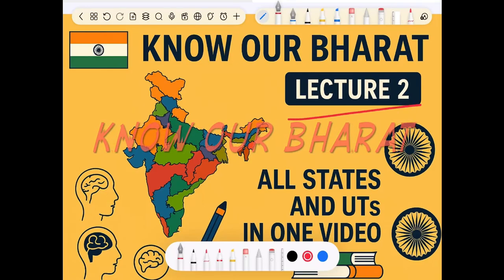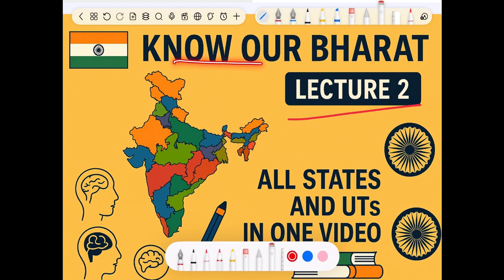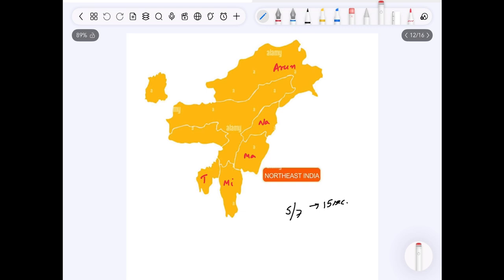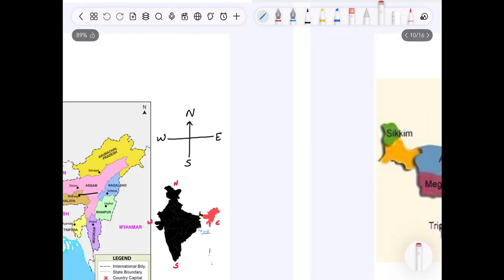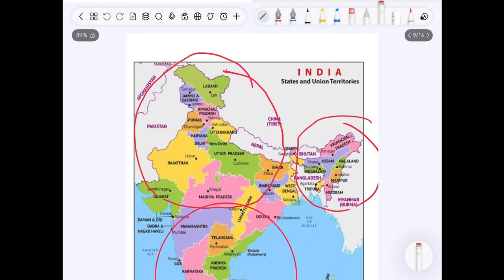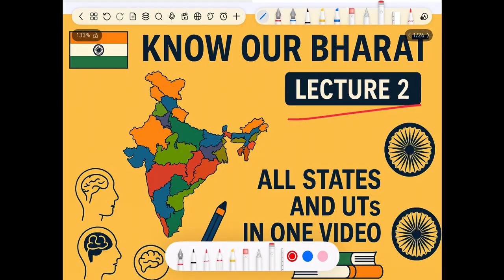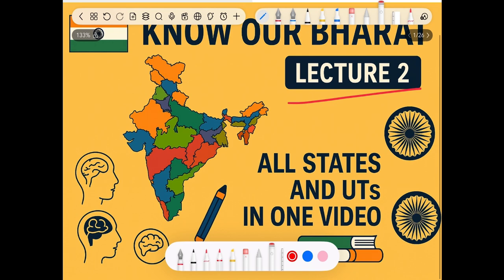This is our second lecture in the series Know Our Bharat. In the previous lecture, we covered all northeastern states of India in a very lucid and simple manner. I also gave you the mnemonics to learn all northeastern states sequence wise. So, if you haven't watched this lecture, please go through this video after watching today's lecture. In today's lecture, we will cover all states and UTs in a single video. This video is enough to learn and memorize all states of India.